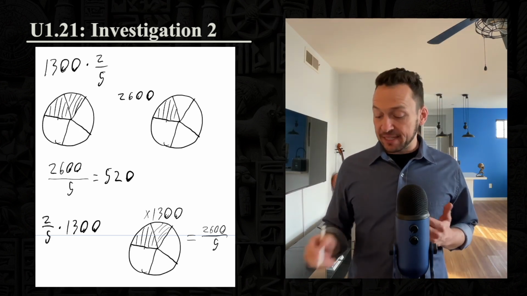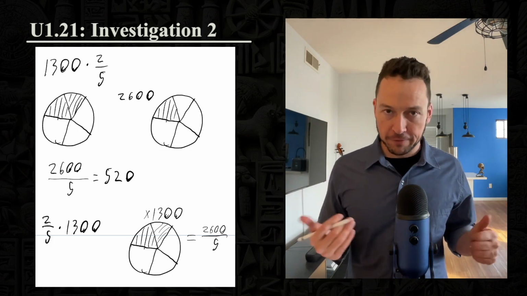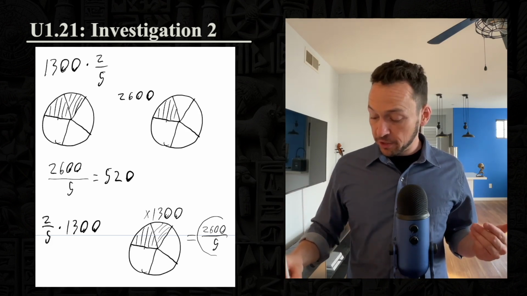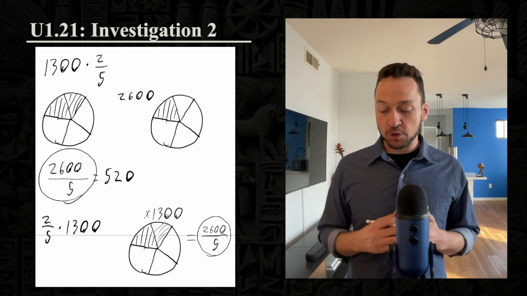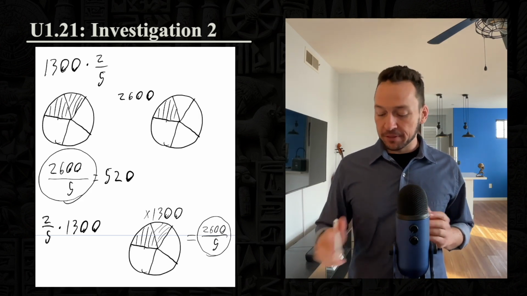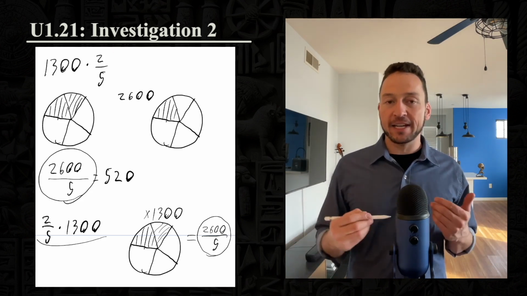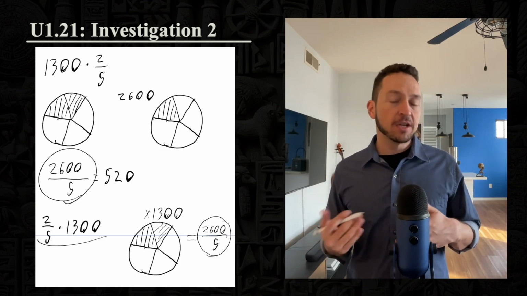Now in this case, since each cake has only 2/5 in it, since it's been repeated 2/5 of a time, it's 2/5 times 1,300, which is 2,600 fifths, which is the exact same as what we had in the previous situation. As a result, Barr is able to see that these two situations are the same, and that multiplication of a fraction by a whole number and a whole number by a fraction commute.